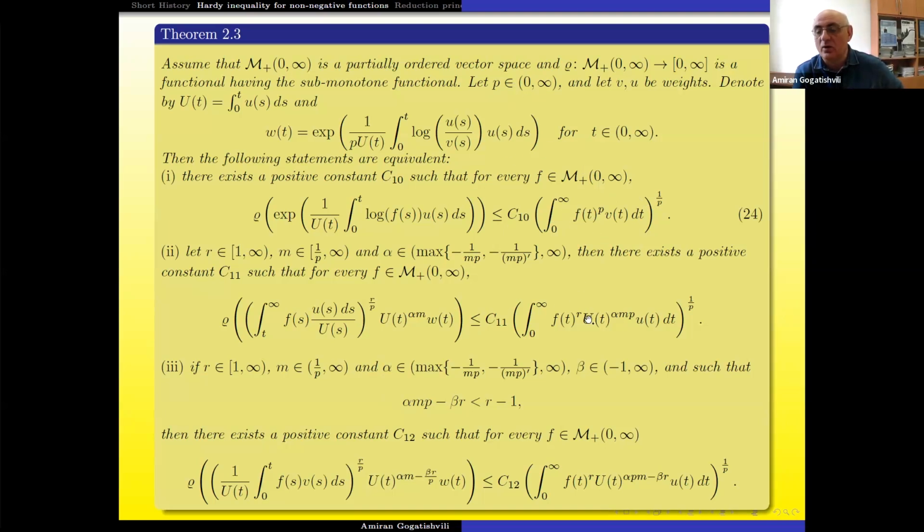It must be bigger than 1. This Hardy or Hobson inequality is only satisfied when R is bigger than 1, because if R is less than 1, there is only the trivial solution, where the weight or the operator must be all 0.